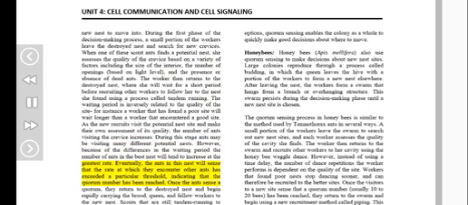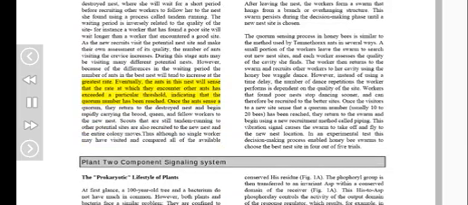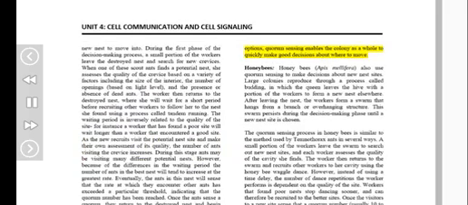Eventually, ants in this nest will sense that the rate at which they encounter other ants has exceeded a particular threshold, indicating that the quorum number has been reached. Once the ants sense a quorum, they return to the destroyed nest and begin rapidly carrying the brood, queen, and fellow workers to the new nest. Scouts tandem running to other potential sites are also recruited to the new nest and the entire colony moves. Thus, although no single worker may have visited and compared all of the available options, quorum sensing enables the colony as a whole to quickly make good decisions about where to move.